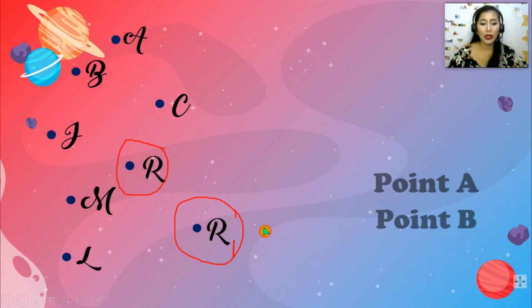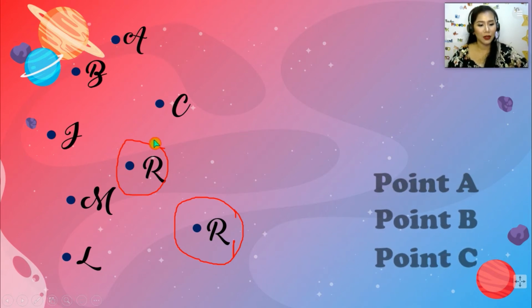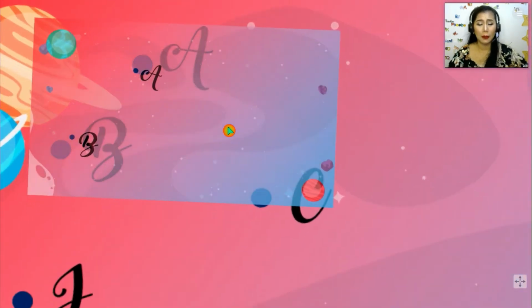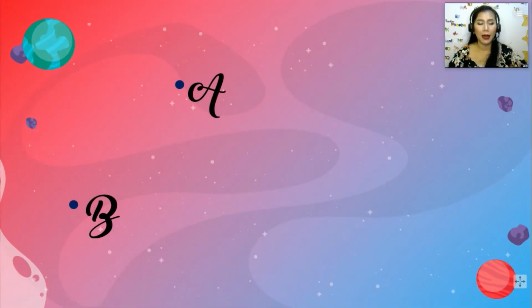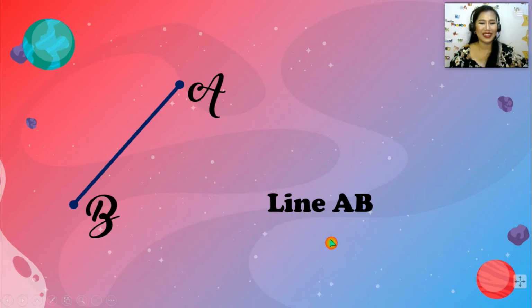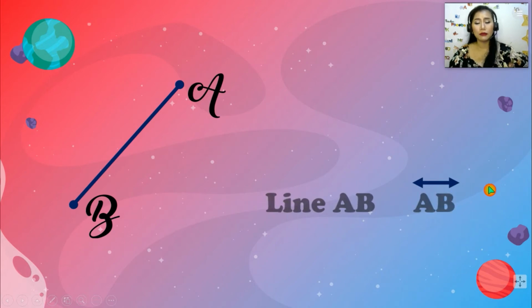So, when I say, where is point A? There's point A. When I say, where is point B? There's point B. When I say, where's point C? There's point C. So, hindi na kayo ma-confuse, unlike kapag masyado ng mahaba yung pangalan. Now, let's dig deeper into point A and point B, and let's connect point A to point B by a straight path. Nung kinonek natin sila, nakabuo tayo ng tinatawag na line. And we are going to name that line as line AB or line BA. So, we use this symbol to name a line. Yan, ganito lang. Kung ang point ay point A, kung ang B ay point B, ang line naman, ang pangalan niya ay ganito isinusulat.